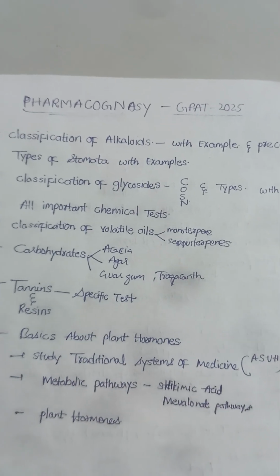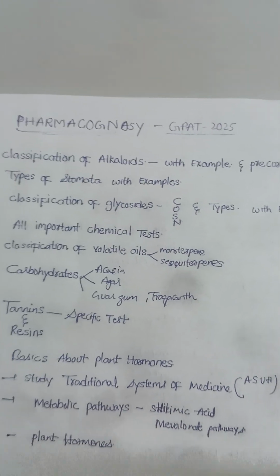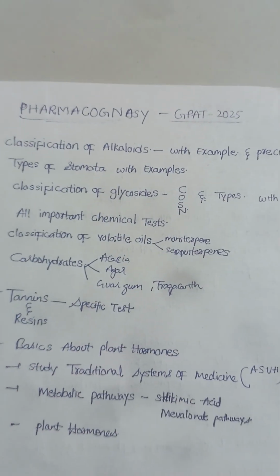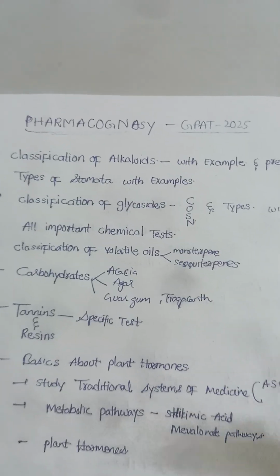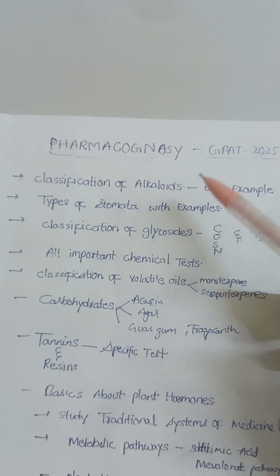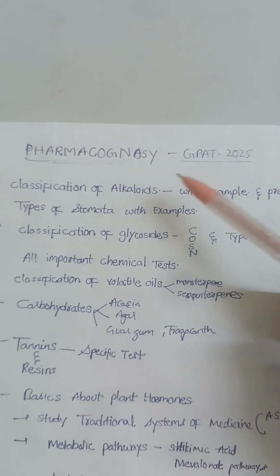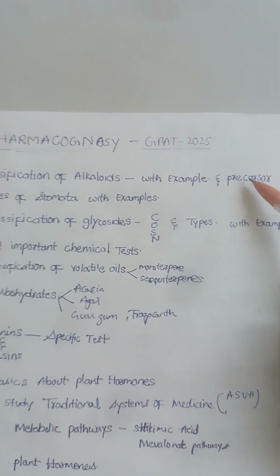In this video, I will discuss the important topics to study from Pharmacognosy for GPAT 2025. Only 24 days left for the exam. It's time to upgrade your preparation for the exam. So now let's start. Initially, study all the classification of alkaloids with examples and their precursors.